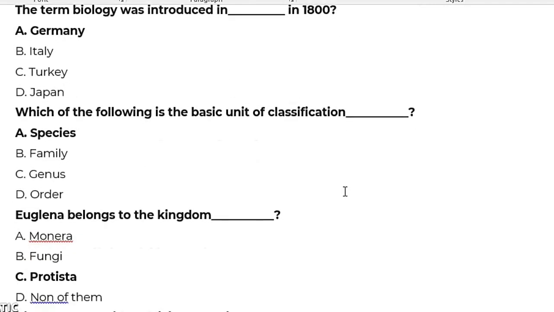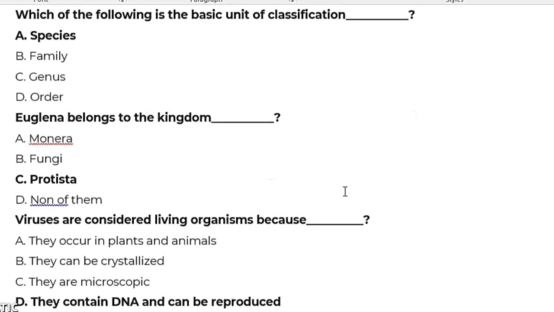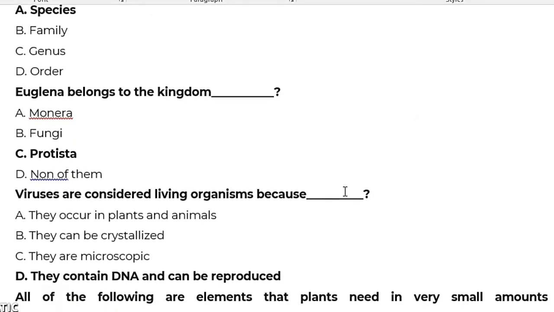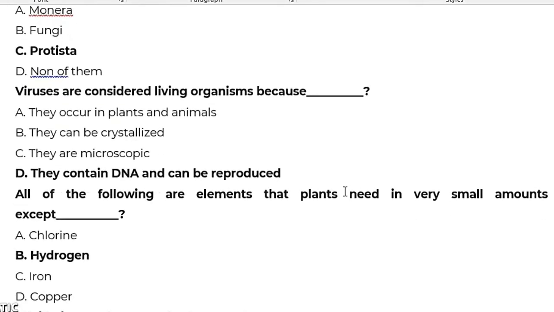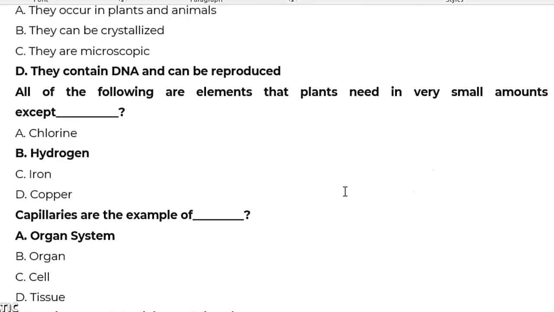Euglena belongs to the kingdom dash. Protista is the right answer. Viruses are considered living organisms because dash. The right answer is they contain DNA and can reproduce. All of the following are elements that plants need in very small amounts except hydrogen. That is the right answer. Capillaries are an example of dash organ system.